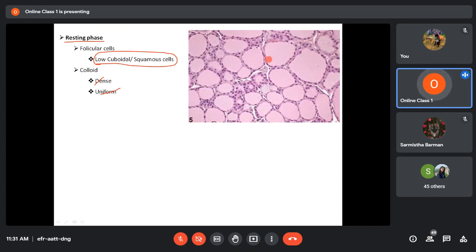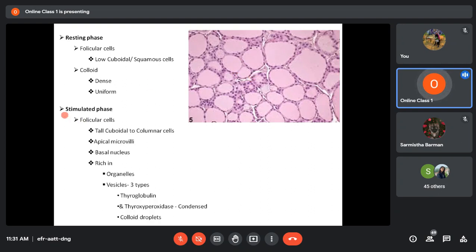Whenever the follicle is in active stage, you will find many vacuoles or gaps within the colloid, and these cells will appear tall. But here the follicular cells are somewhat low, low cuboidal to squamous type, and the colloid is homogeneous. From that we can say most of the follicles here are in resting phase.